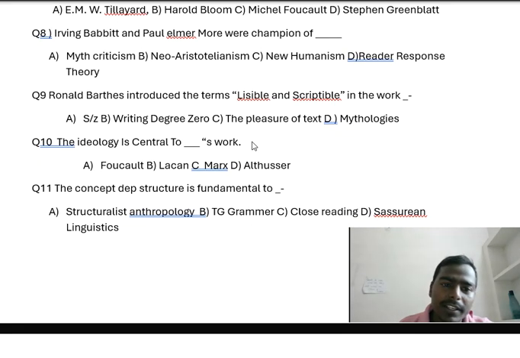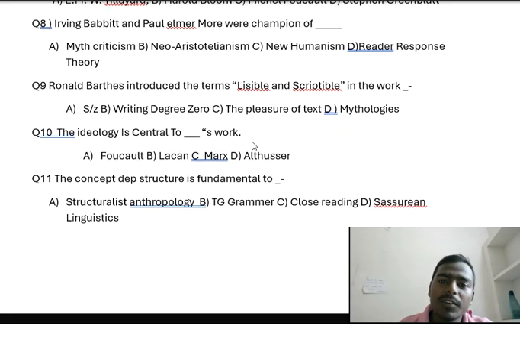Now question number 8. Irving Babbitt and Paul Elmer More were champions of dash. Option A, myth criticism. Option B, neo-Aristotelian. Option C, New Humanism. And option D, reader response theory. So you have to tell me the right answer. The right answer is option C, New Humanism.